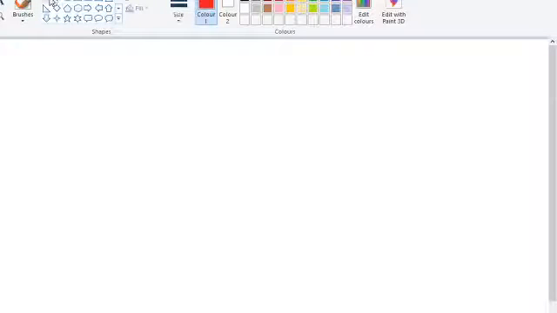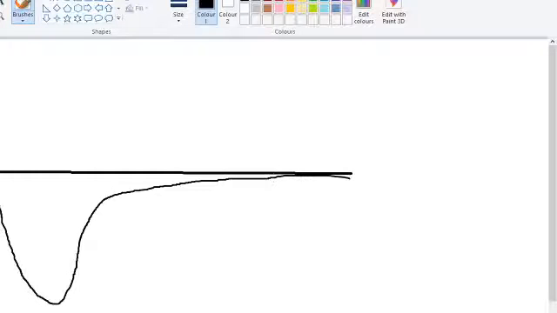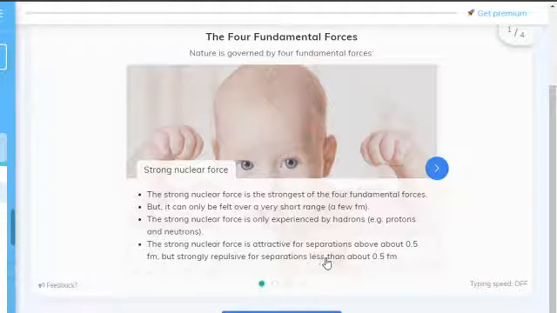After about 3 femtometers, the electromagnetic force becomes stronger than it, so the strong force doesn't work and the nucleus breaks apart. So the graph looks kind of like this, then it heavily drops. This is 0.5 femtometers, where it starts working. Below this, the protons repel. So at 1 it's at its optimum, and at about 3, it starts getting too weak to actually work.